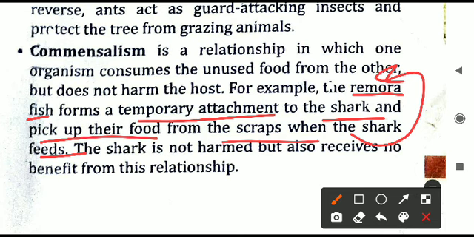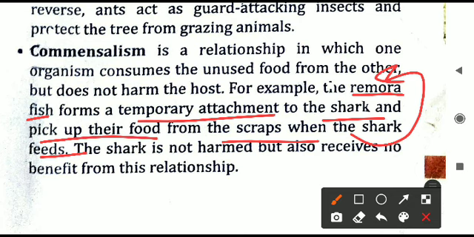The remora fish will not search for the food itself. It attaches, it joins with the body of the shark. The shark will look for the food. When it finds it, it will eat. The remora fish will simply wait for its turn. When the shark has completely eaten the food, whatever is remaining, the remora fish will now eat.